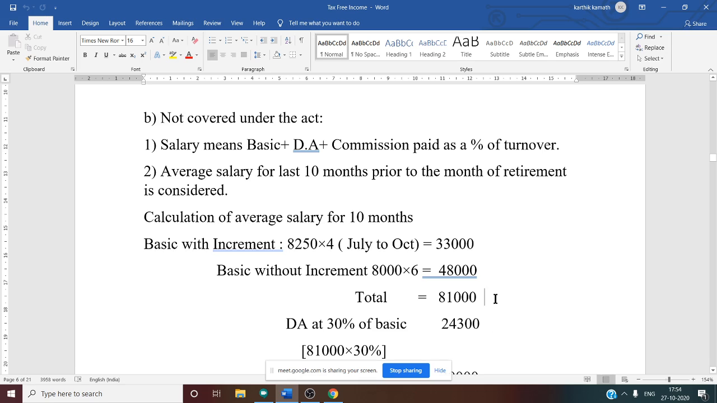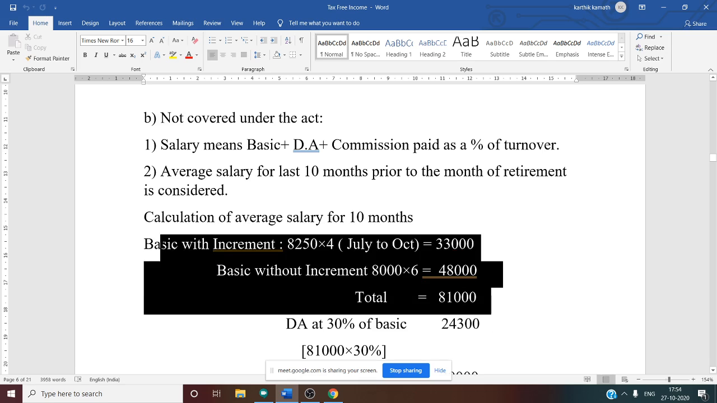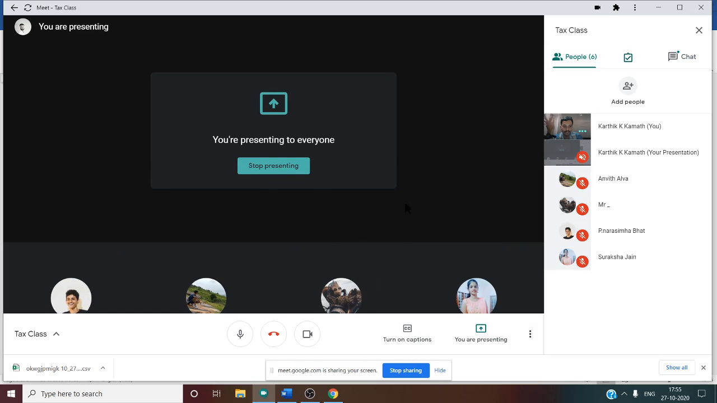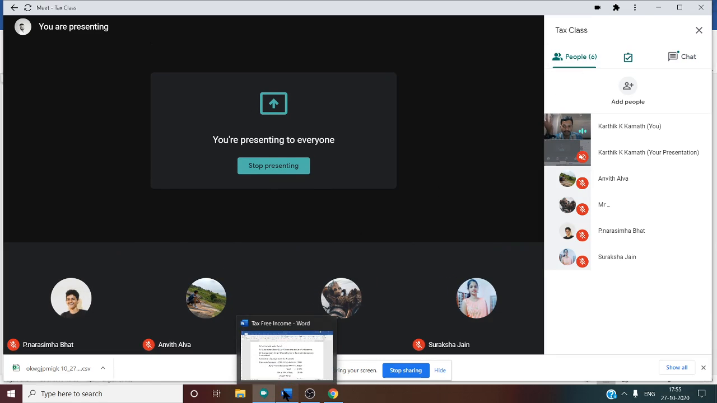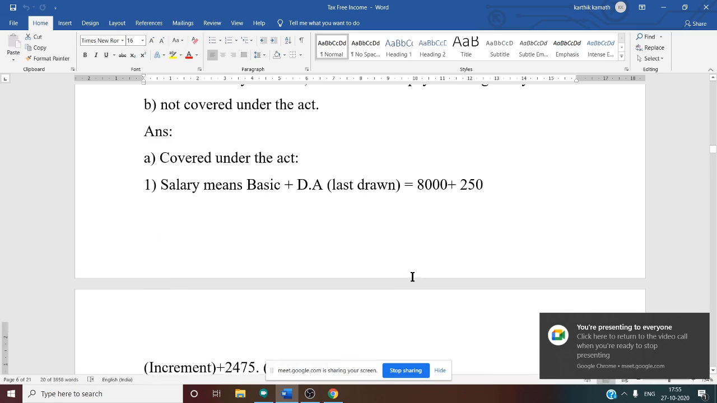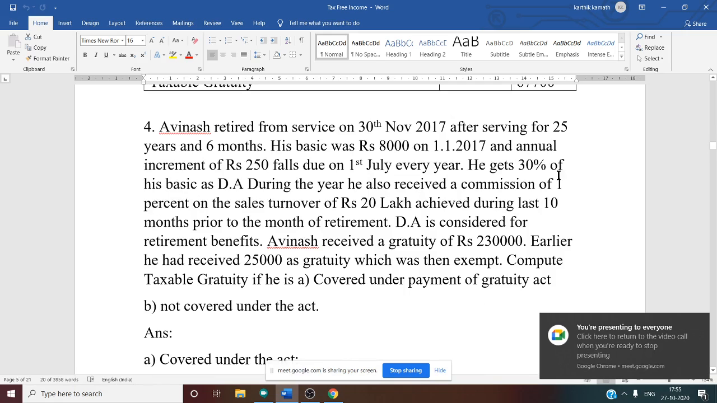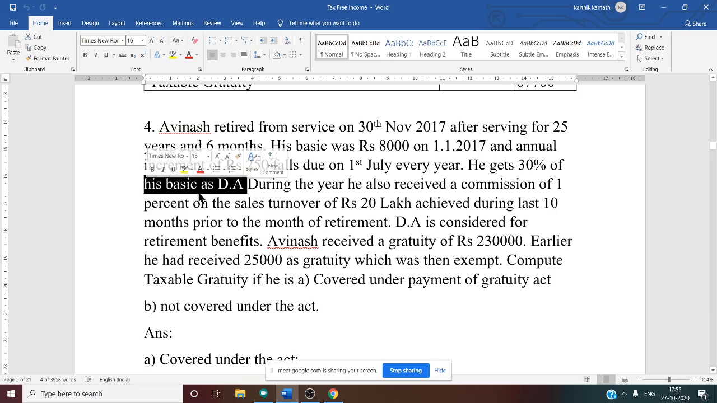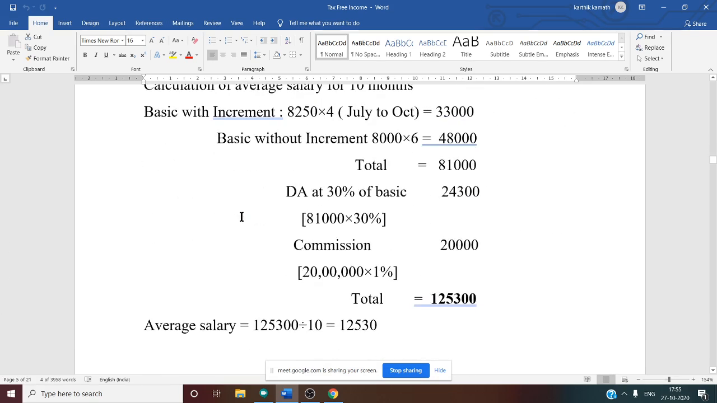So total salary for last 10 months is 81,000. Now we are considering only salary. Next we want DA also, because DA enters retirement benefit. That is why 30% of basic. DA is 30% of basic, given in the question. If you see the question, he gets 30% of his basic as DA. That is why you need to take 30% from basic.